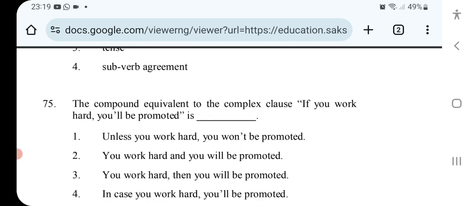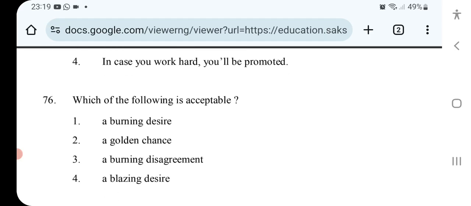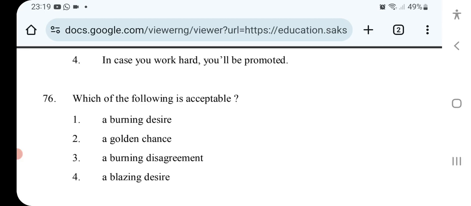The compound equivalent to the complex clause, if you work hard you will be promoted, is: unless you work hard you won't be promoted. Okay, option 1 is the right option. Which of the following is acceptable? A burning desire, burning disagreement, a blazing desire, golden chance. A burning desire.